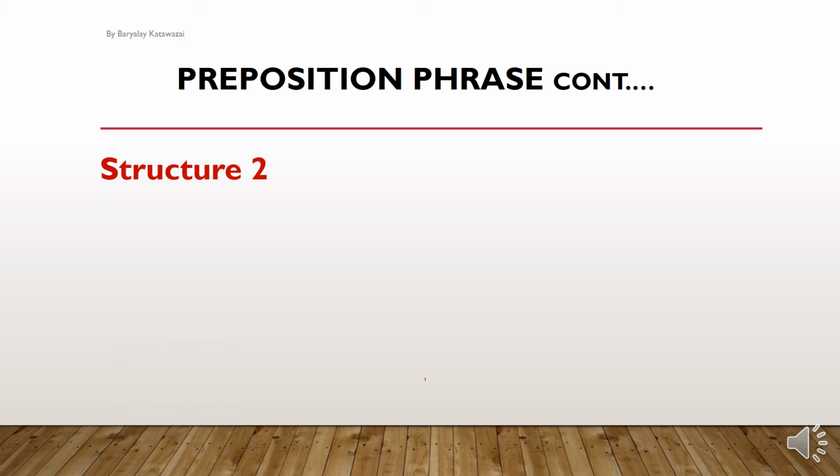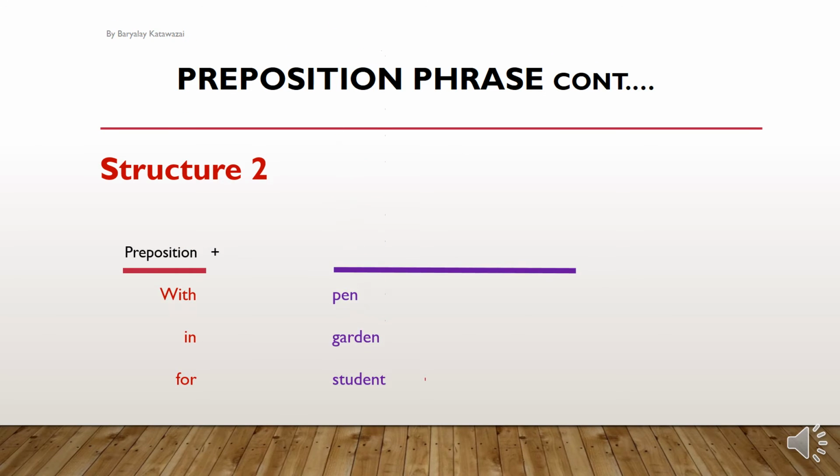Structure number 2, here we add some other elements. Preposition, for example with, in, for, plus noun or pronoun. Yes? As in the previous structure, it is noun or pronoun. So with pen, in garden, for students. But in the second structure, here we can add what?